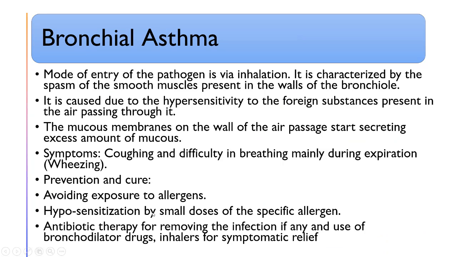Now coming to the next, bronchial asthma. The mode of entry of the pathogen is by inhalation. It is characterized by the spasm of the smooth muscles present in the walls of bronchiole. Bronchial asthma is also a hypersensitive or allergic disorder. If the smooth muscles of the bronchiole become spasmodic, they will not aid in the inhalation and exhalation process.